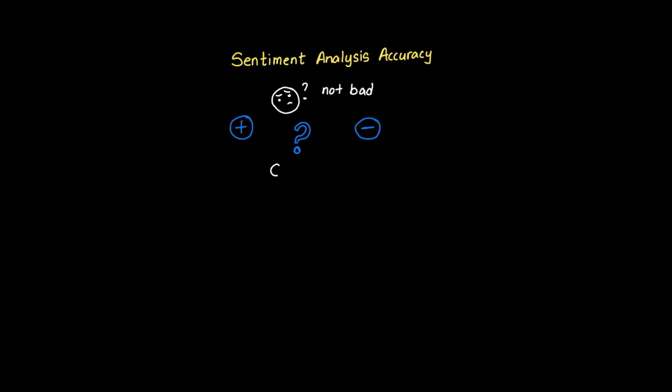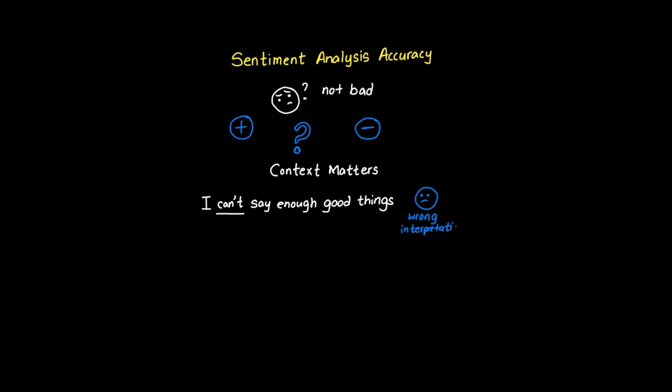Sentiment analysis accuracy hinges on understanding what people actually meant to say, not just what they typed. Contextual error correction is crucial because customer feedback is often filled with typos, autocorrect failures, and ambiguous phrasing that can completely flip sentiment interpretation. Consider a review saying this product is not bad. Without context, not bad could be negative, but contextually it often means pretty good. Or imagine I can't say enough good things, being misread as negative because of the word can't.